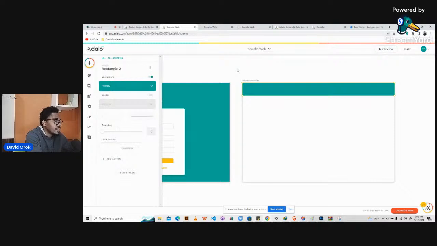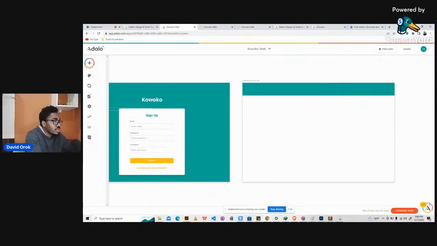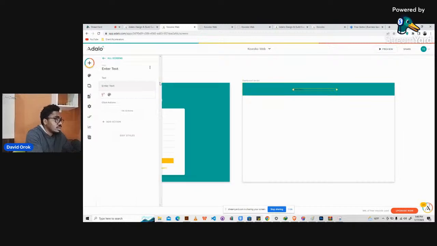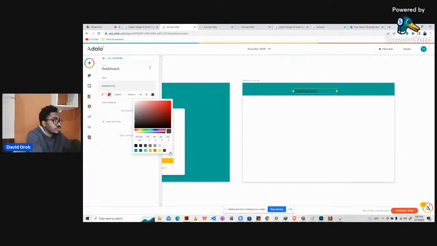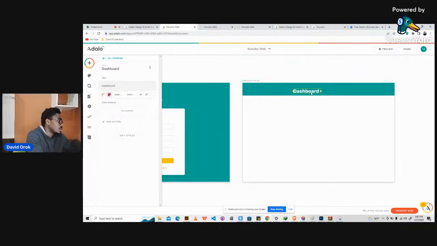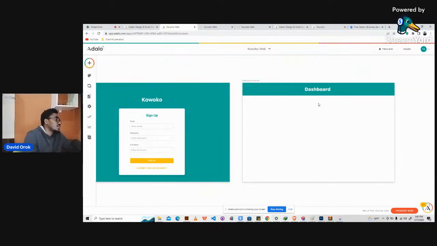Yeah, then I'll bring a text here. I'll say dashboard. Let's call it dashboard. So I will use 36. Then I'll use a white color for the text. Then I will use extra bold. Okay, so that's it. So I have here as my dashboard. Yeah, snap it to there. So there's dashboard here. I can have the logo here if I want to, but I'll just leave it like this. So then what else should I have here?